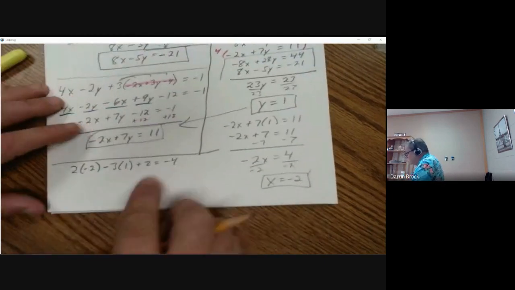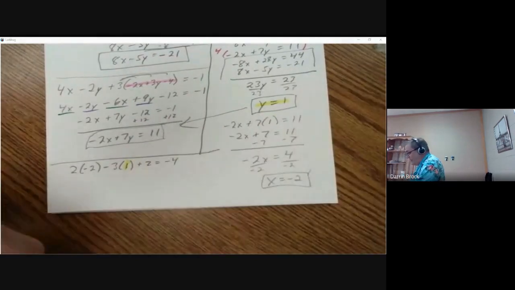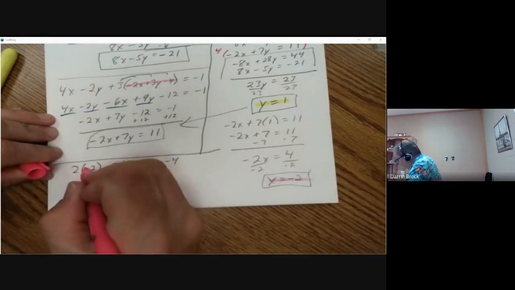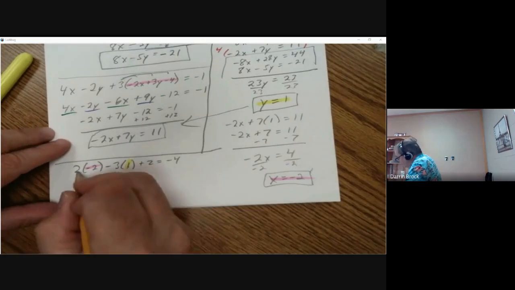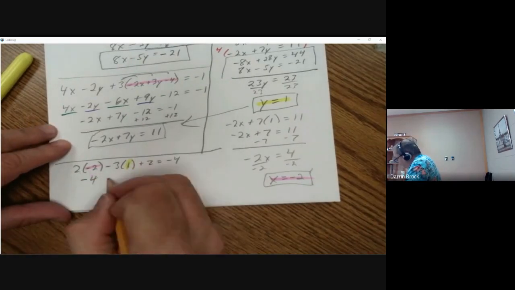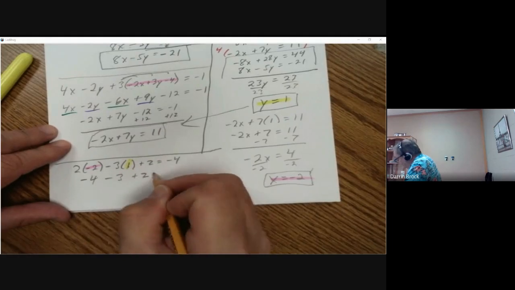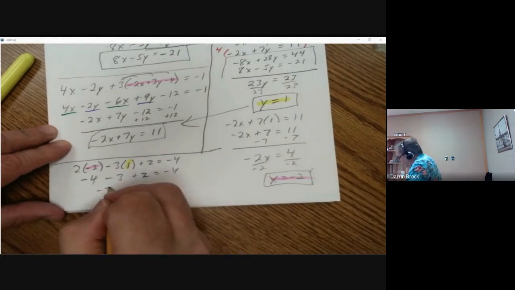So there it is, substituting y equals 1 for the 1 and substituting x equals -2 for the -2 right there. 2 times -2 is -4. Minus 3 times 1 is -3. Plus z equals -4. -4 minus 3 more is -7.